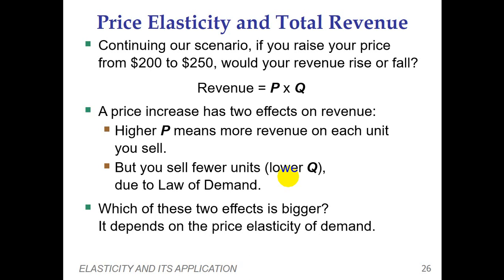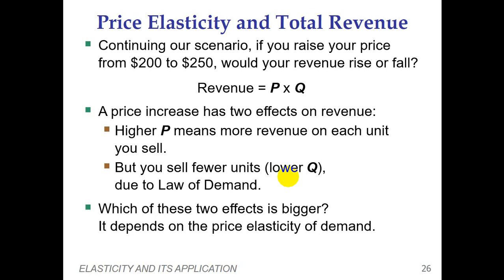But it has another effect as well: you sell fewer units of that good. Why? Because we know the basic concept of the law of demand. When there is an increase in price, automatically there is a decrease in quantity demanded, if the good is not perfectly inelastic.